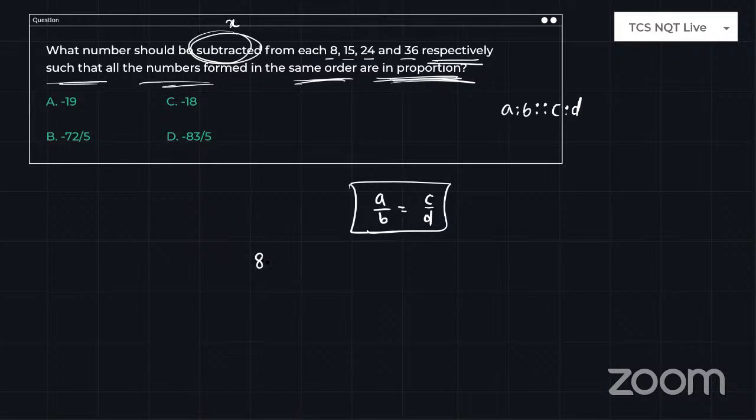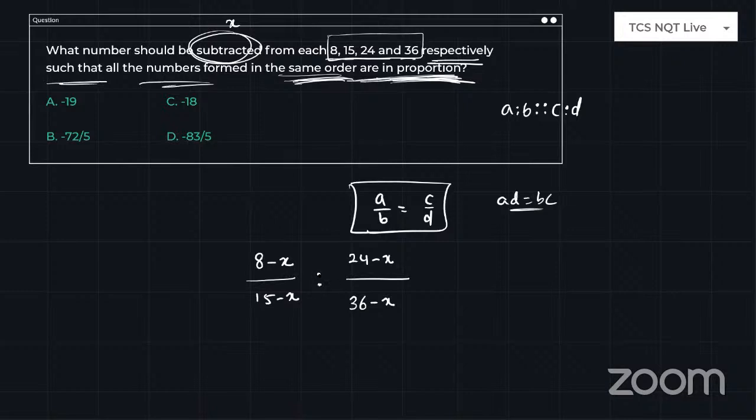So I have to subtract X from 8, 15, 24 and 36: 8 minus X, 15 minus X, 24 minus X and 36 minus X. But they need the numbers in the same order and in proportion, which means A by B is equal to C by D, or AD is equal to BC. Both are the same, nothing else. So the ratio of these two must be equal. Then with this single expression, with a single variable, you can find the X value.